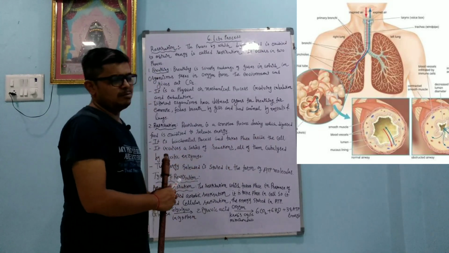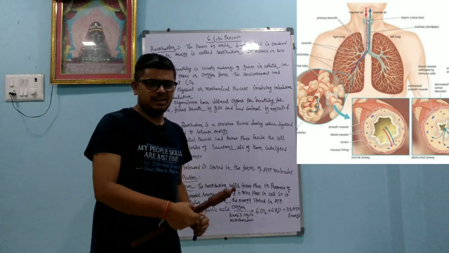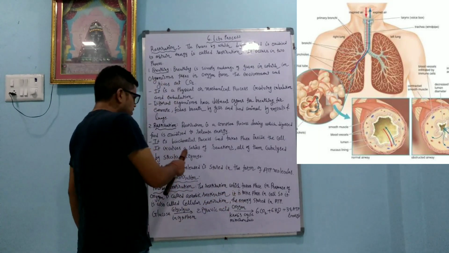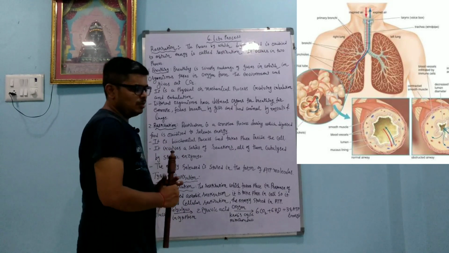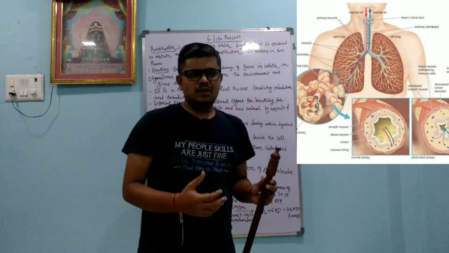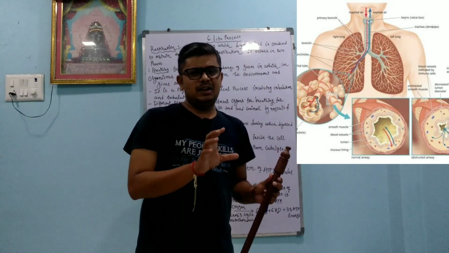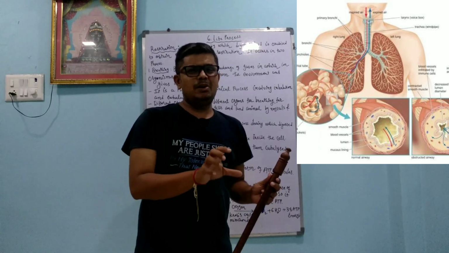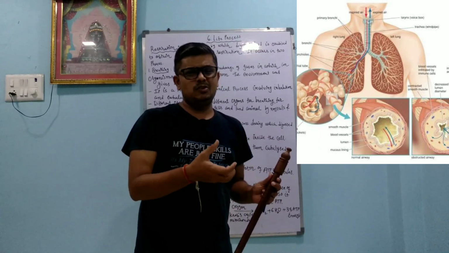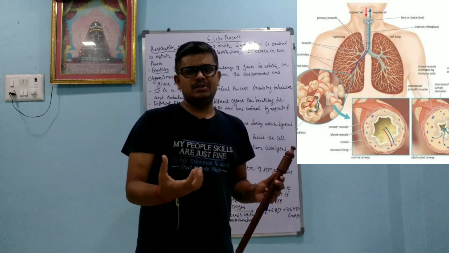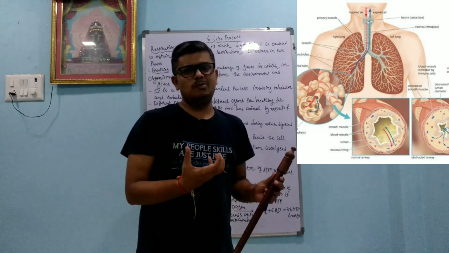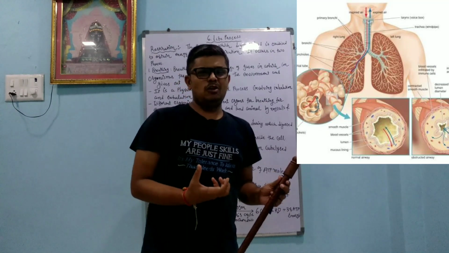So this is a biochemical process, and it takes place inside the cell. It involves a series of reactions, all of them catalyzed by specific enzymes. So it is a catalytic process. We already know what catalysts are: substances which do not take part in the reaction, but increase or decrease the rate of reaction. That is called a catalyst. When this catalyst is present in a plant or animal body, it is called a biocatalyst, and biocatalysts are called enzymes.